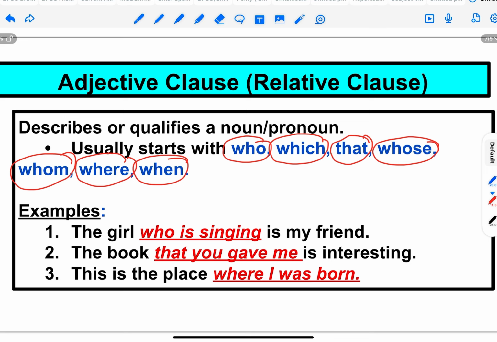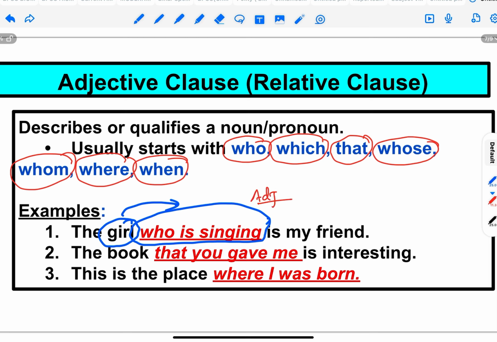The girl who is singing is my friend. So in this sentence, first you have to know where the noun is. So the girl is the noun. And we know an adjective qualifies a noun. Similarly, an adjective clause will qualify a noun. So here the noun is the girl. So what type of girl? Which girl? The girl who is singing. So here who is singing is giving extra information about the girl. So this is an example of an adjective clause.